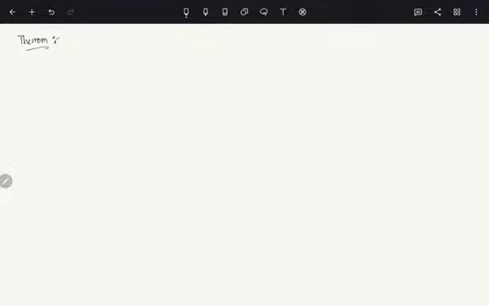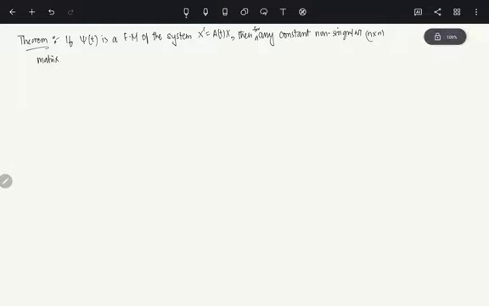The theorem says that if phi of t is a fundamental matrix of the system x prime equals A(t) times x, a homogeneous system, then for any constant non-singular n cross n matrix C, phi(t) times C is also a fundamental matrix of the same system.